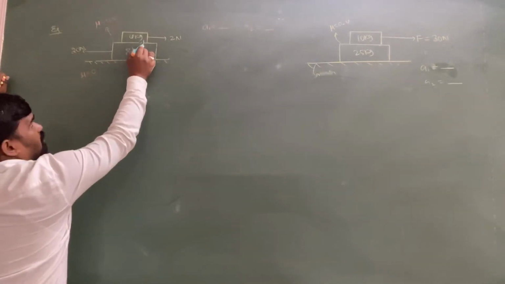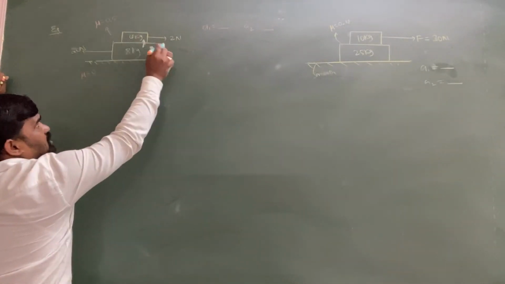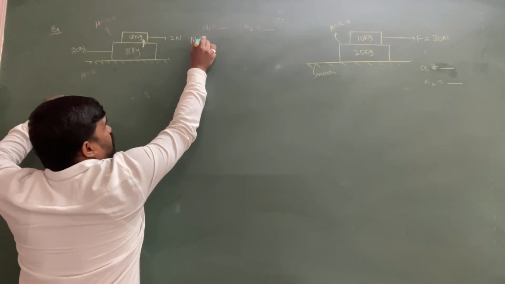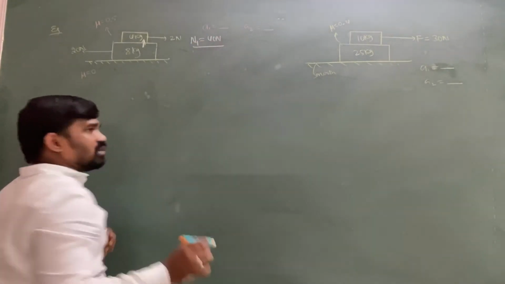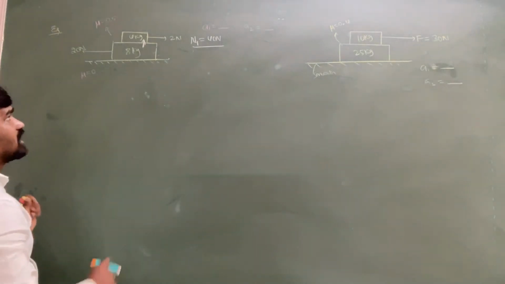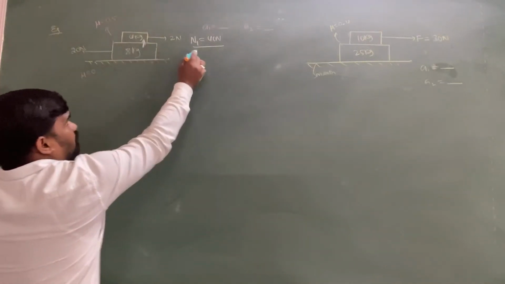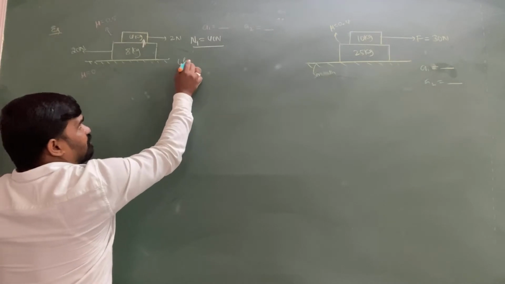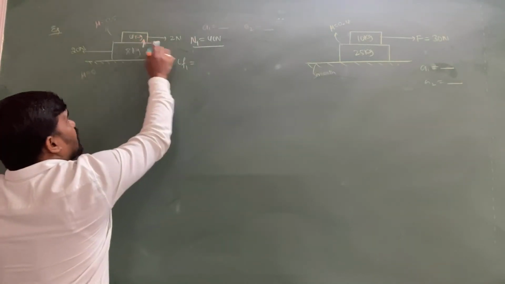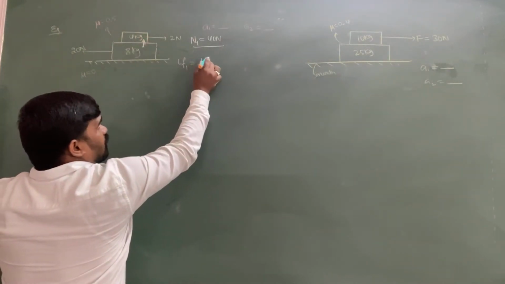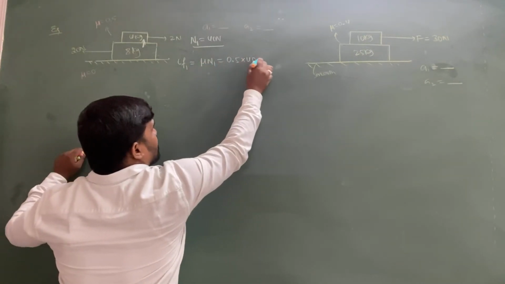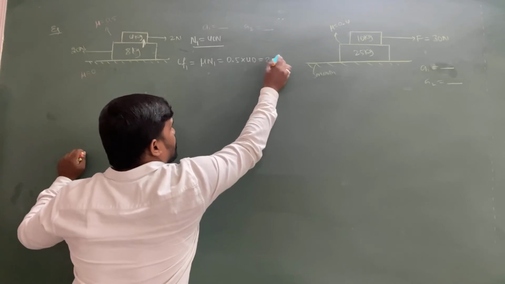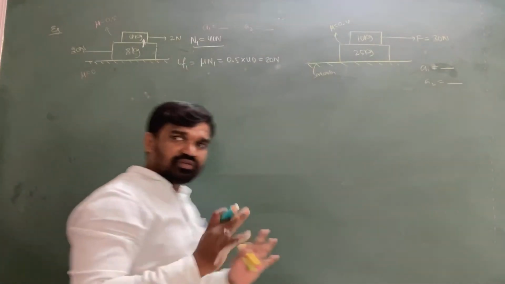First of all, calculate the normal force acting on the 4 kg block. That normal force is equal to 40 newtons, taking g equal to 10 meter per second square. Then calculate the limiting friction acting between the 4 kg and 8 kg blocks. This is equal to mu into normal force, so 0.5 into 40, which is equal to 20 newtons. Limiting friction is 20 newton.